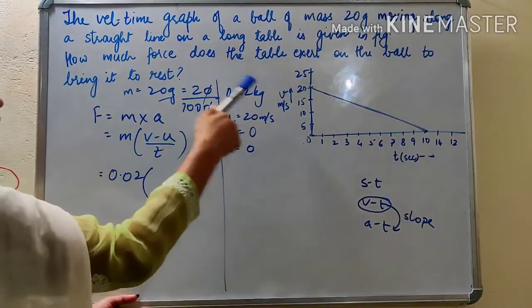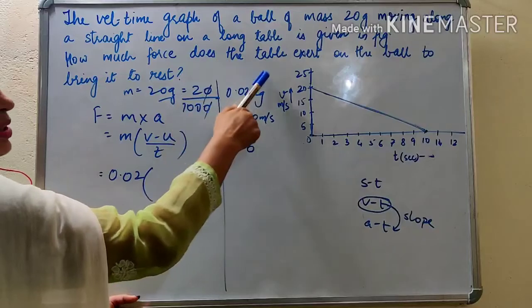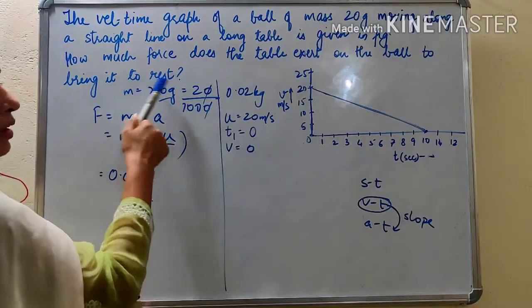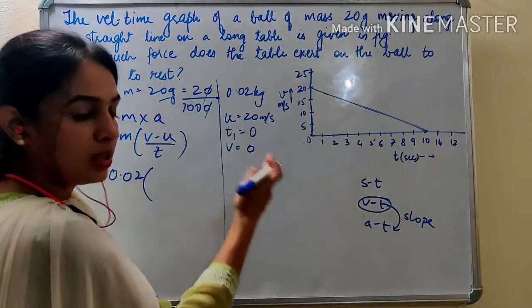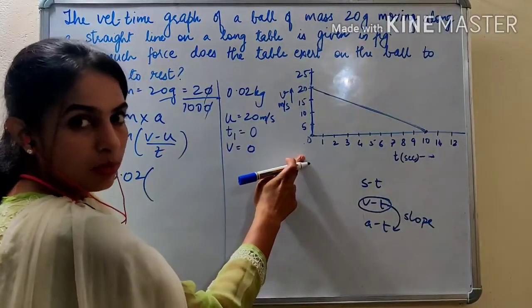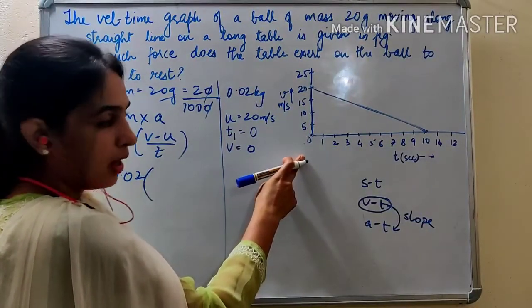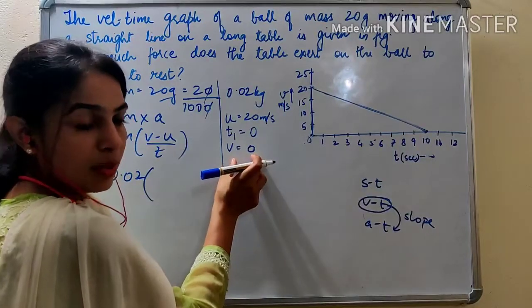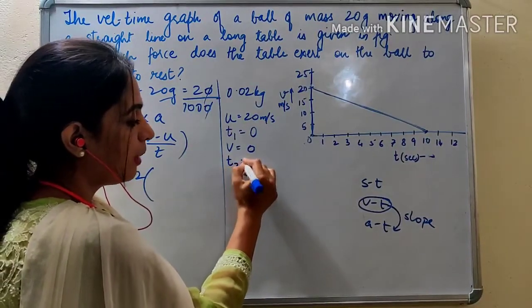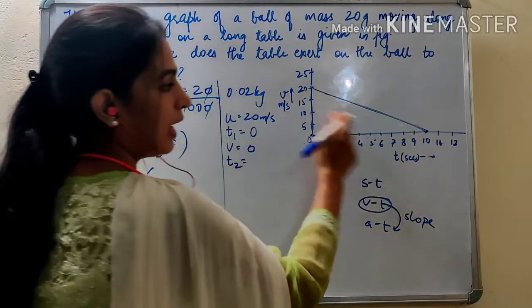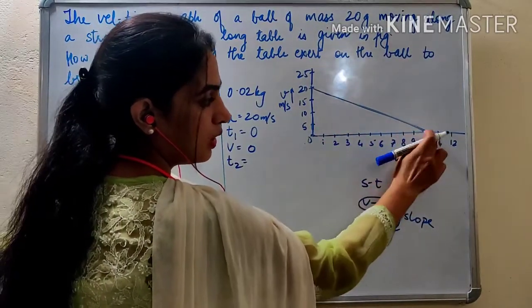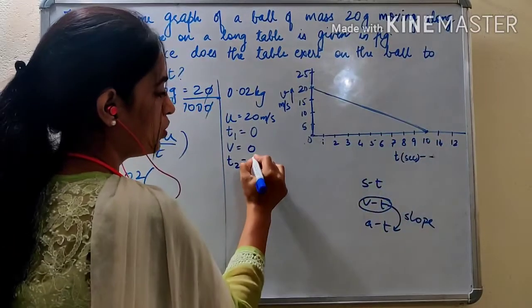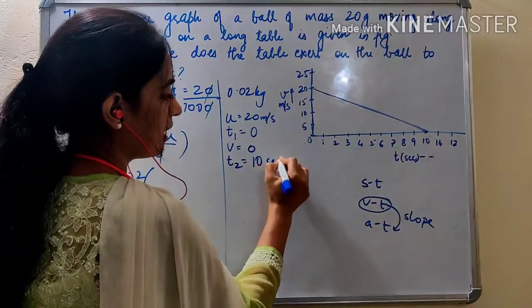It is also said in the question that the table exerts force to bring the ball to rest, which means the final velocity of the ball should be 0, and that is the same as what we get from the graph. When velocity becomes 0, the final time was 10 seconds. So T2 is 10 seconds.